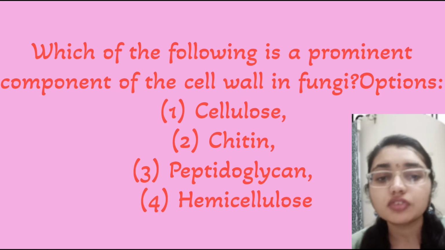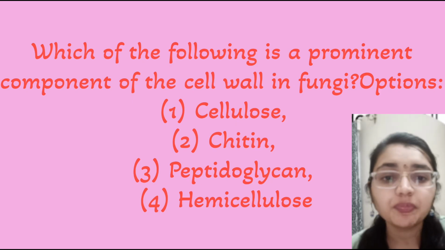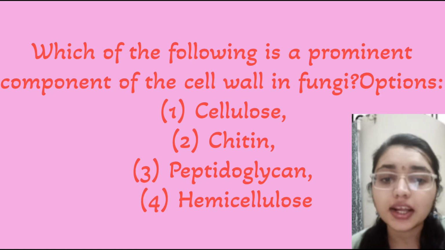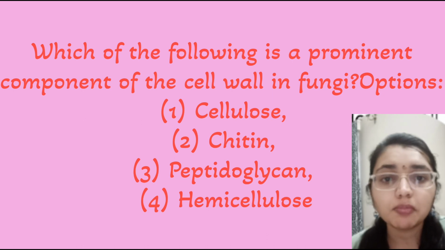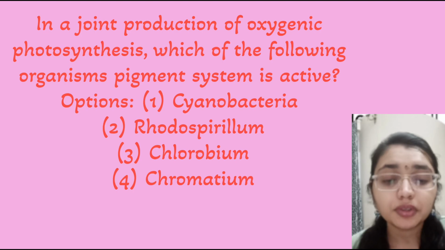Why? Because the fungal cell wall is composed of chitin, a tough polysaccharide made from units of N-acetyl-glucosamine. Cellulose is found in plants, peptidoglycan in bacteria, and hemicellulose is found in the plant cell wall. Moving on to the next question.